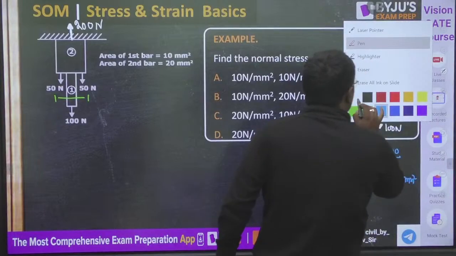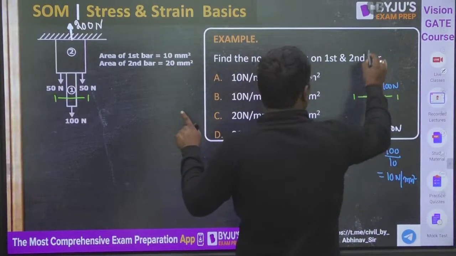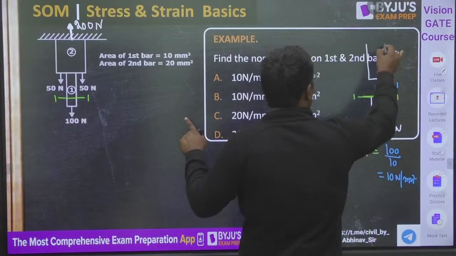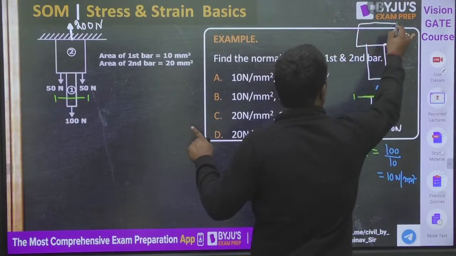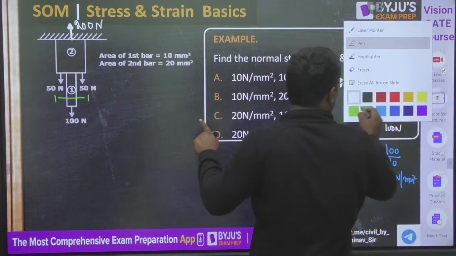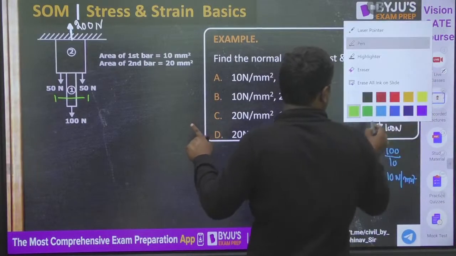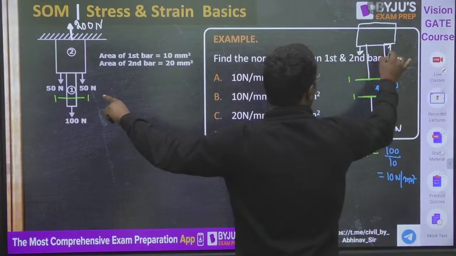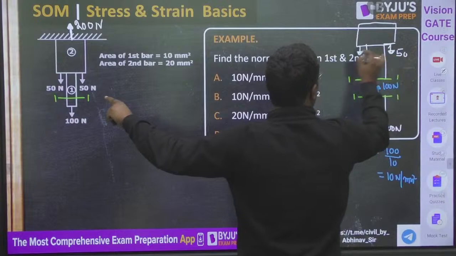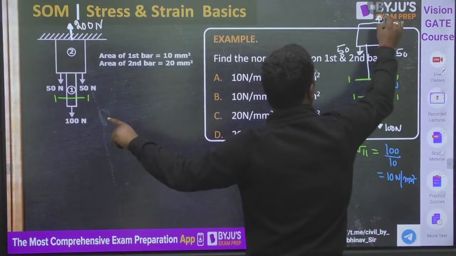Okay. And guys, you can see from top also. If the same thing I am making from the top, see, this is section 1. Then 50 Newton is coming, here also 50 Newton is coming, and here 200 is coming above.